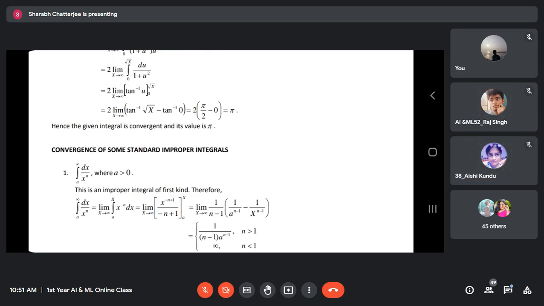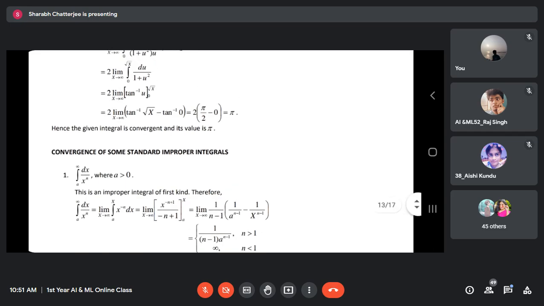Chalo. If A is less than 0 or even greater than or equal to 0, what is the limit? The limit becomes from 0 to infinity. Suppose we are taking A equal to 0. Then observe, this integral is no more first kind, but it becomes third kind, isn't it? The function is 1 by x raised to n, right? Is that okay?